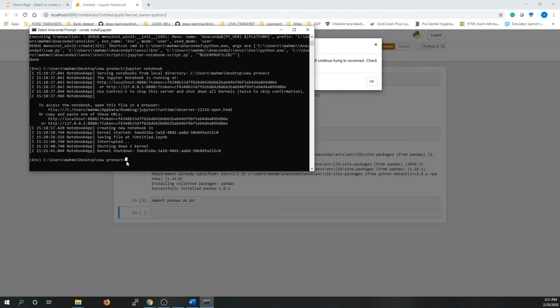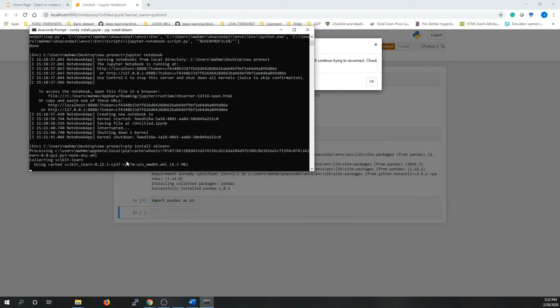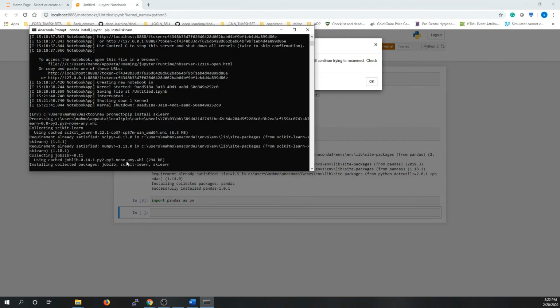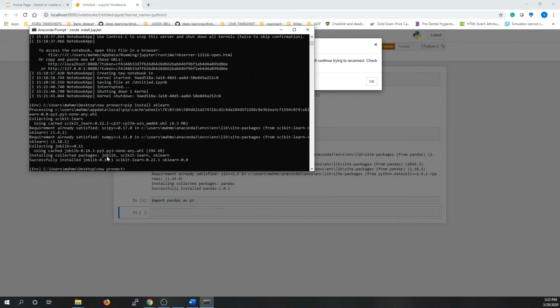So we are going to write pip install sklearn. And here it is going to install sklearn with the joblib library too.